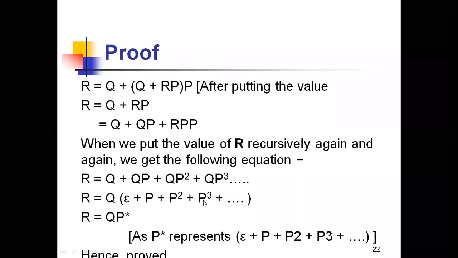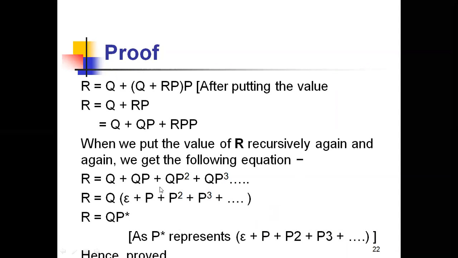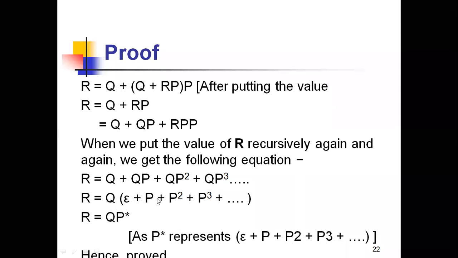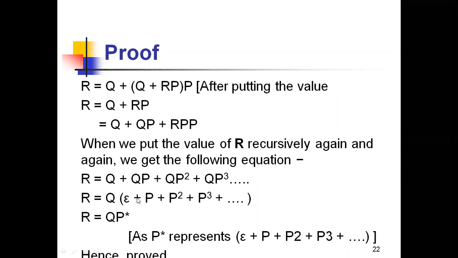Whenever the set contains an epsilon, and the set contains single, double, triple occurrences like this, then up to this set I'm talking about, we have only a single input like P, and for that single input alphabet it accepts the null string, and the combinations of all strings should be